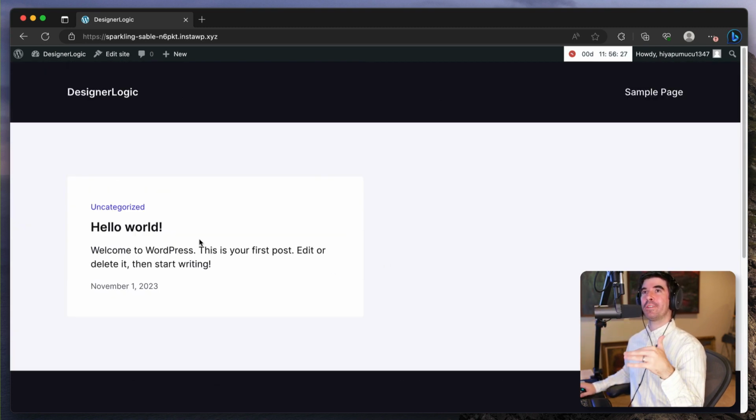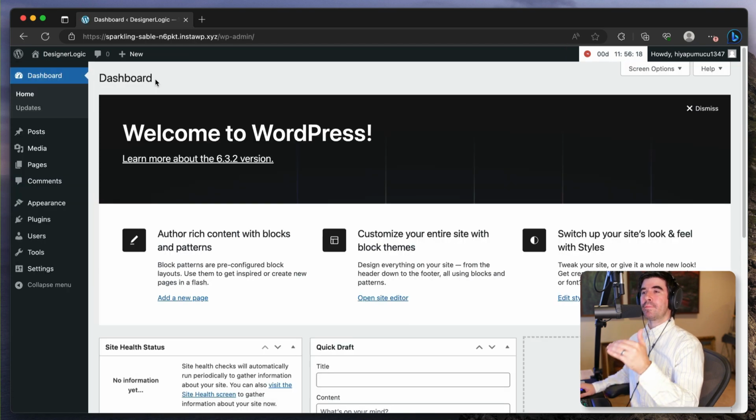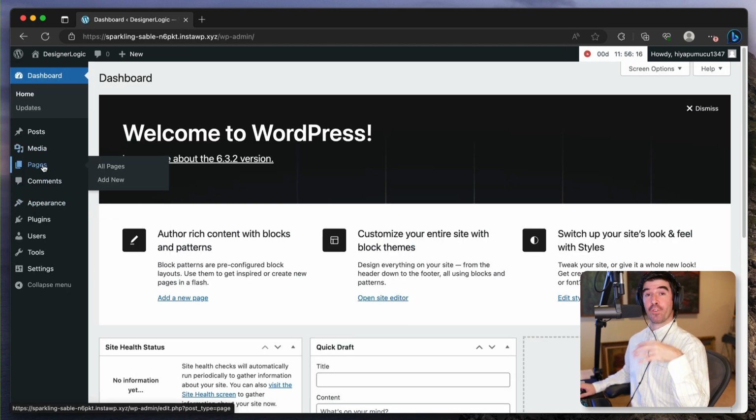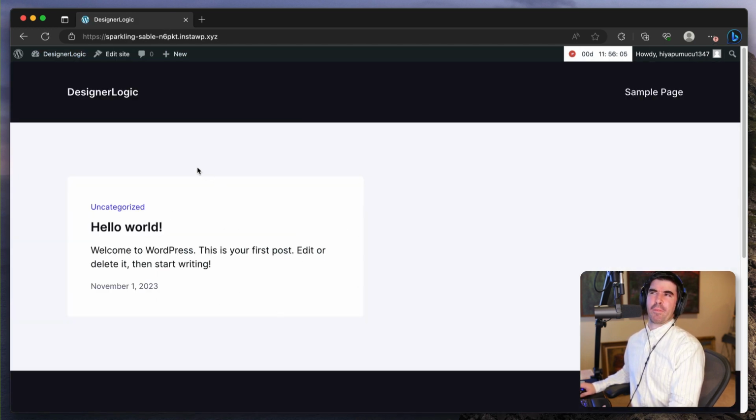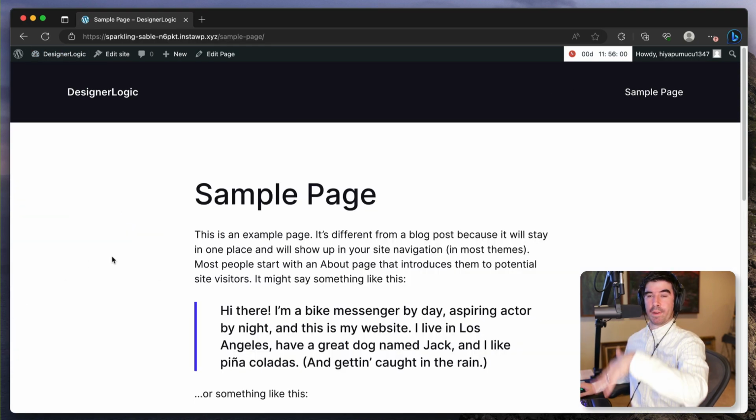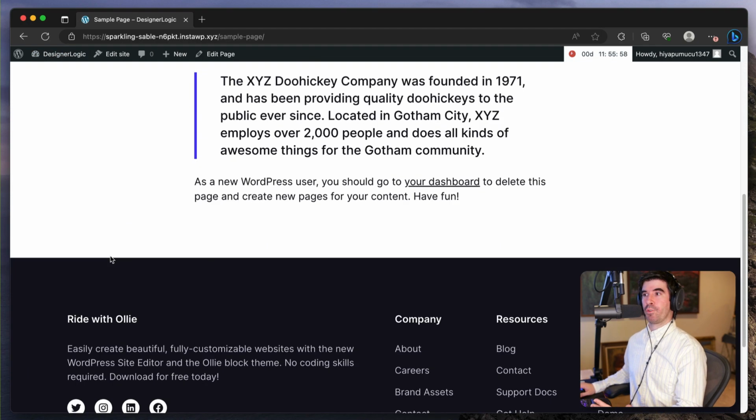And so it's using what we call patterns to show items in a certain place. The way patterns work is that for any page or post, you can use these patterns to create predetermined layouts that you can then modify. It's really nice. For example, if we go to the site right now, this is just showing the posts page, which is a typical thing. If I go to the sample page, it's just showing a sample page that comes with WordPress.